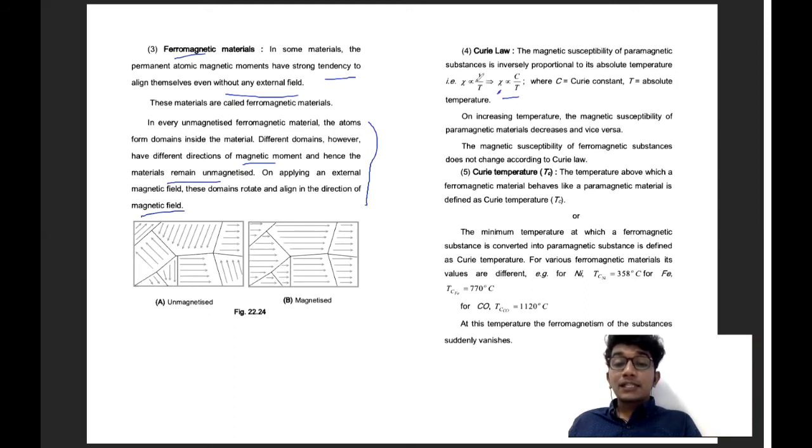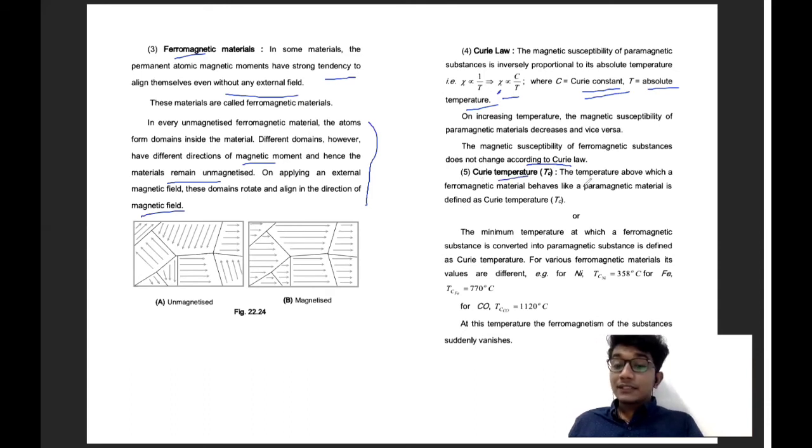Susceptibility is proportional to C by T, where C is known as Curie's constant and T is the absolute temperature. On increasing temperature, magnetic susceptibility decreases and vice versa. The magnetic susceptibility of a ferromagnetic substance does not change according to Curie's law.